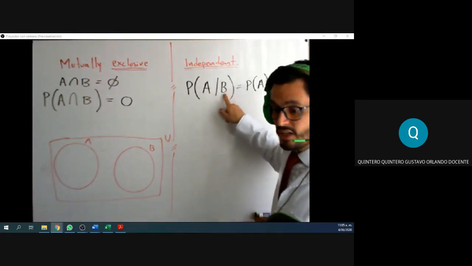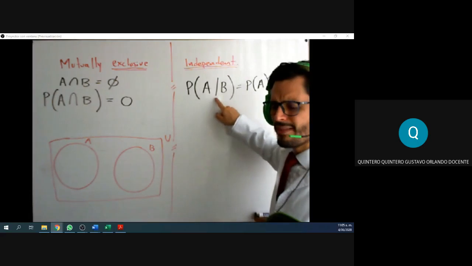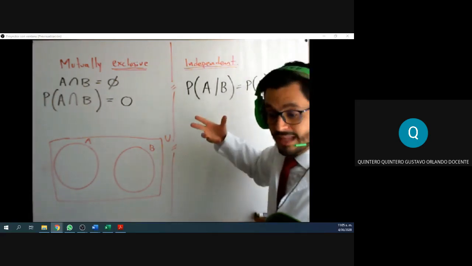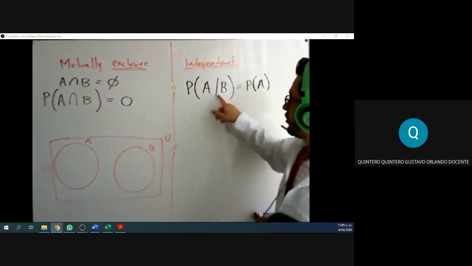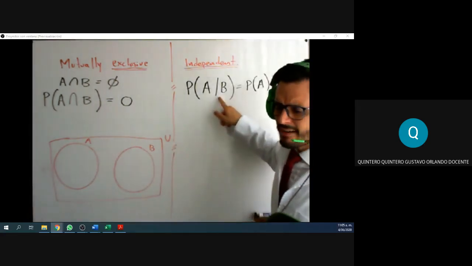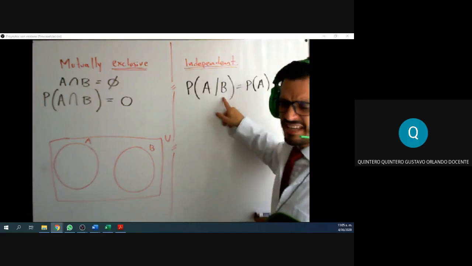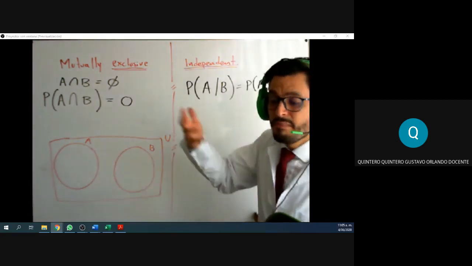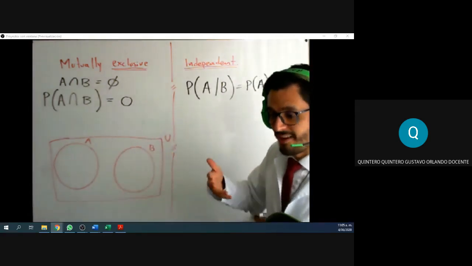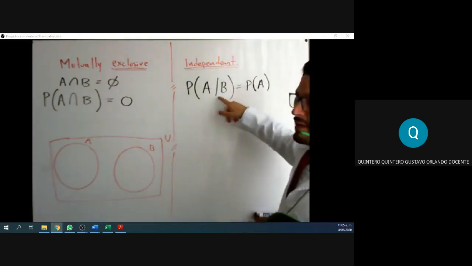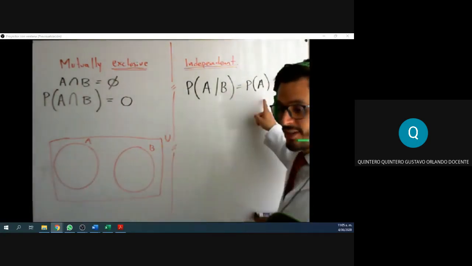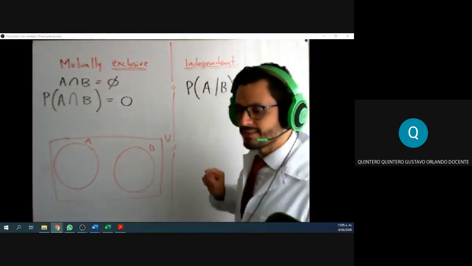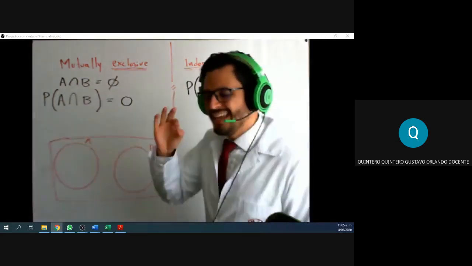This is the condition for the first event to happen. But if these two events are independent, they do not depend on each other, so this condition doesn't matter. Having this condition is the same as not having it because they don't affect each other. So the probability with the condition is the same as the probability without the condition. If this happens, then the two events are independent.